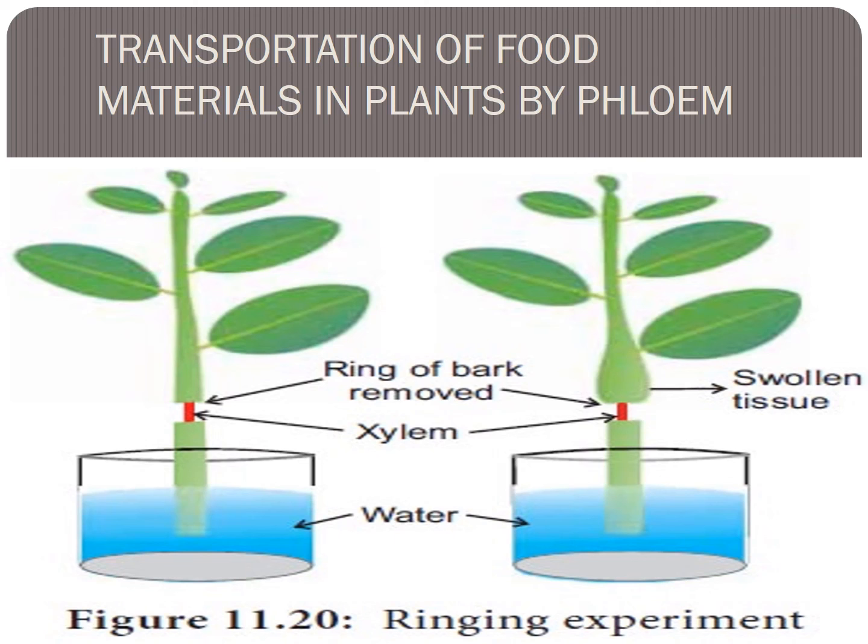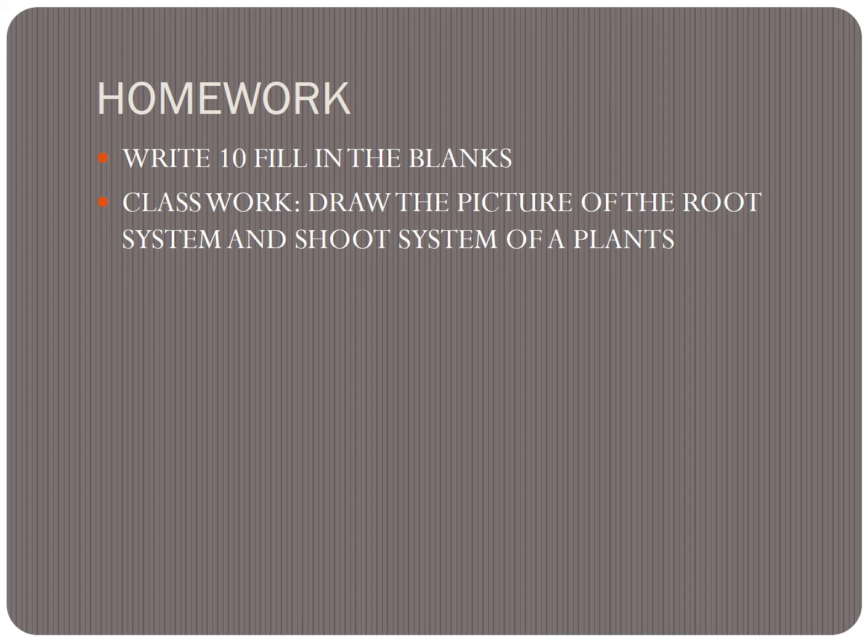Yes children, everybody understood this? We have to study this lesson. Study properly. Write 10 fill in the blanks. That is your homework. Read this lesson properly. Class work: draw the picture of the root system and shoot system of a plant. Everybody study this lesson properly. Okay. Thank you.